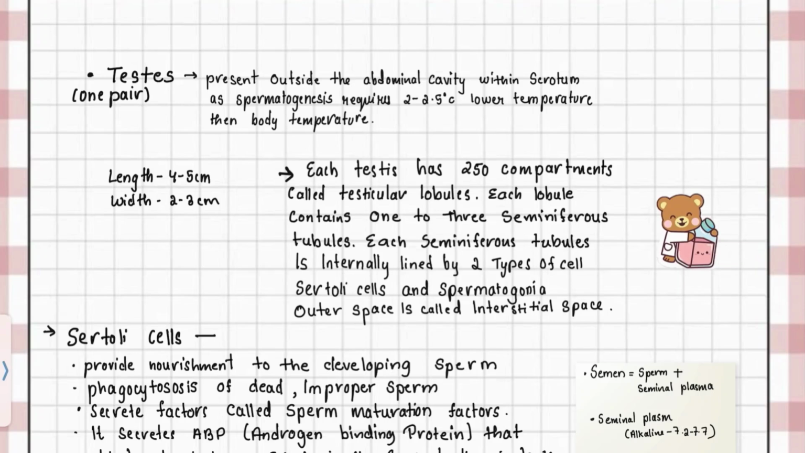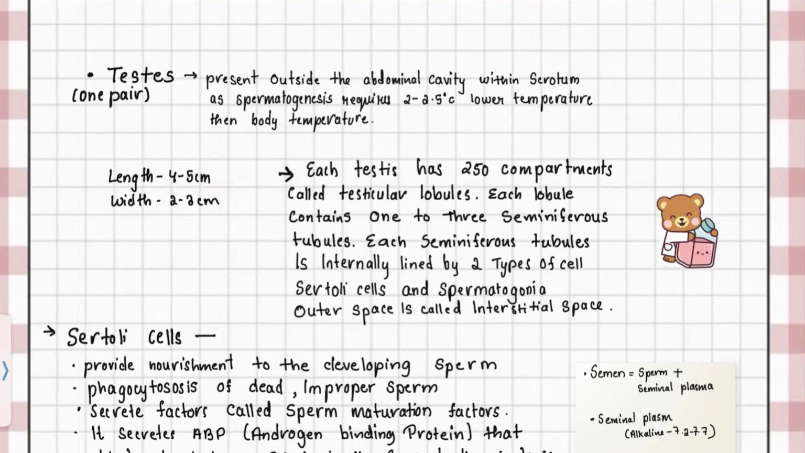Now let's move ahead and understand more about testes. Testes are the primary sex organs in males and are present as a pair. They are located outside the abdominal cavity in a pouch called the scrotum. This positioning is very important because spermatogenesis requires a temperature about 2 to 2.5 degrees Celsius lower than the body temperature. इसलिए टेस्टिस बाहर लोकेटेड होते हैं. ईच टेस्टिस इज रफली अराउंड 4 to 5 सेंटीमीटर लॉन्ग एंड 2 to 3 सेंटीमीटर वाइड.